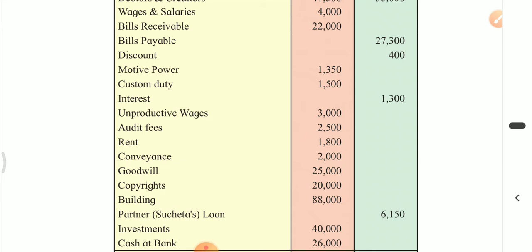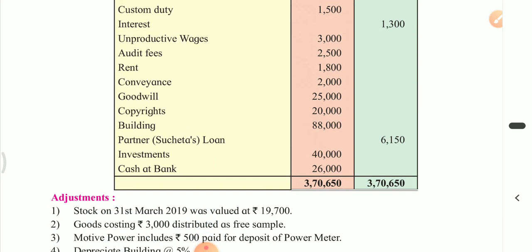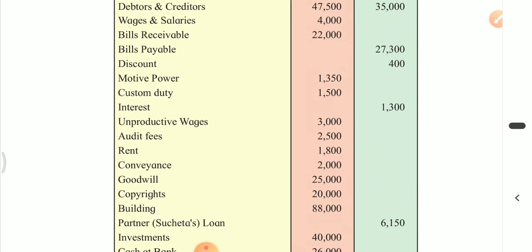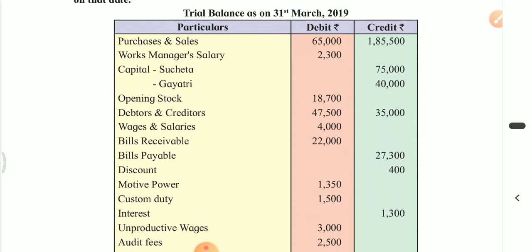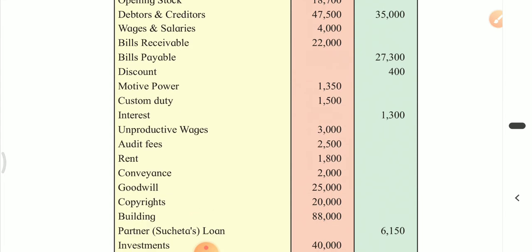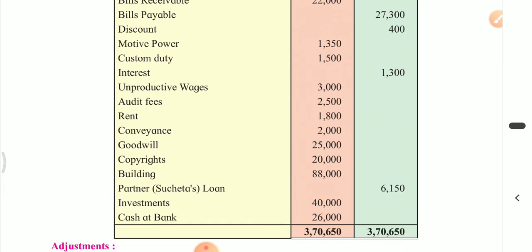If no rate of interest is suggested in the problem to be paid on this loan from partner, then we will have to pay at the rate of 6% per annum on this loan. So we will have to show partner's loan, Sucheta's loan in the inner column here on liability side. Investment is asset, cash at bank is asset. No other hidden adjustment, but a few new items for you, like custom duty, it's direct expense. Unproductive wages is indirect expense.